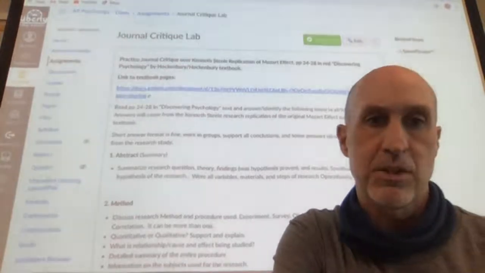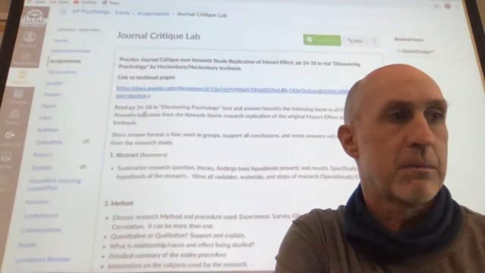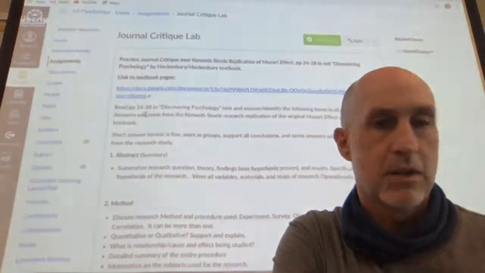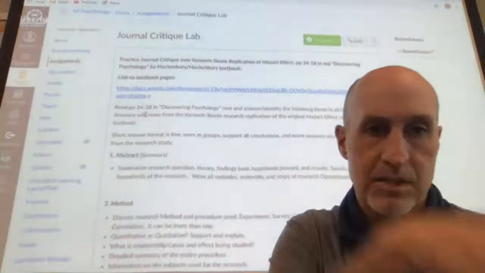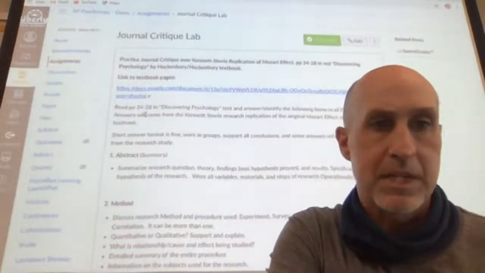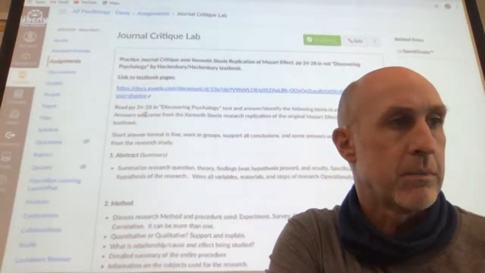Basically you're just going to read your instructions. On pages 24 to 28, you have an actual research journal, and that's what we're going to critique together as a class. Everybody's going to be critiquing the same research journal, which will help us get through it together and hopefully learn a little bit better.